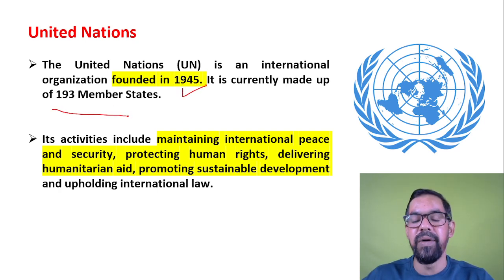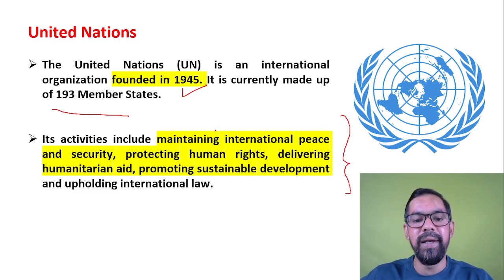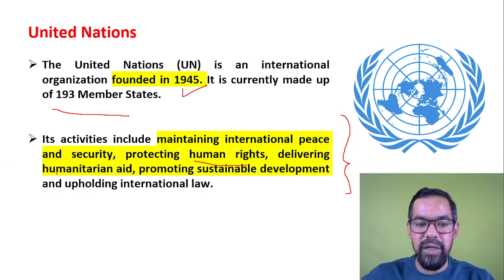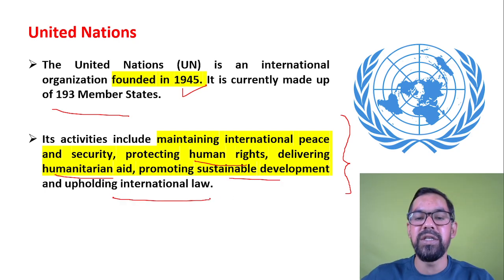Right now we have 193 members of the United Nations. Its activities include maintaining international peace and security, protecting human rights, delivering humanitarian aid, promoting sustainable development, and upholding international laws.